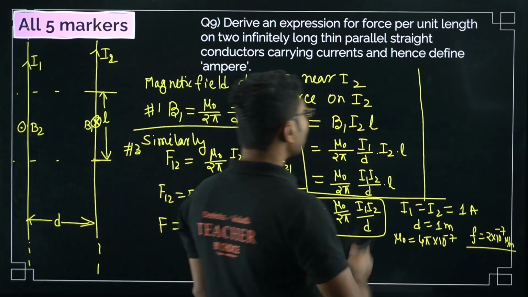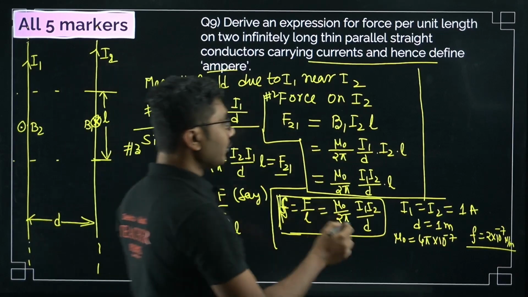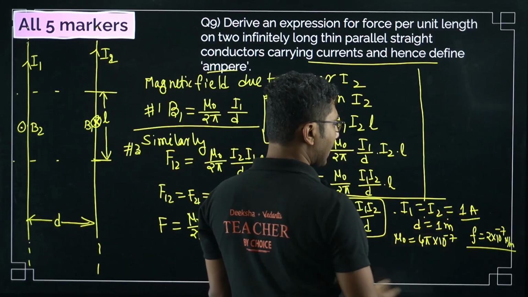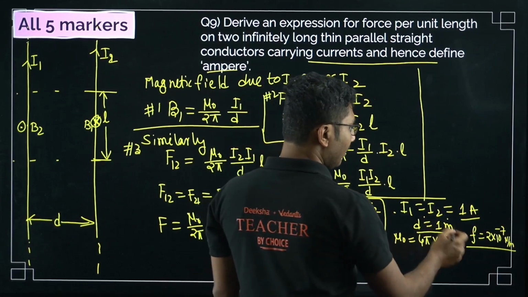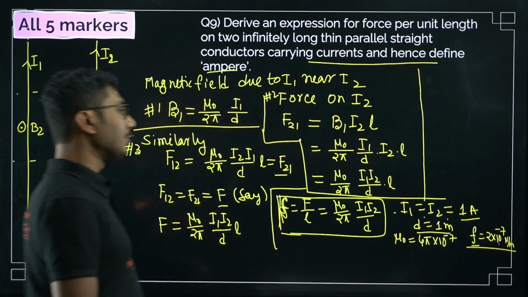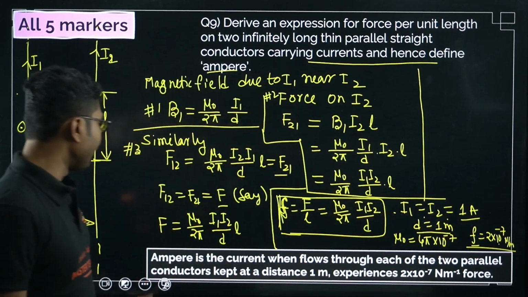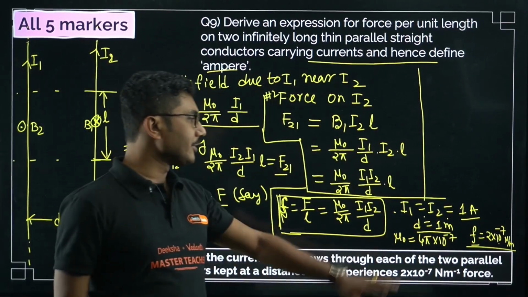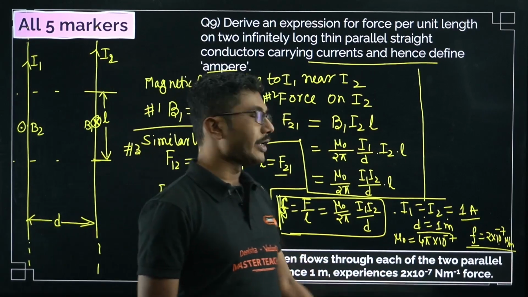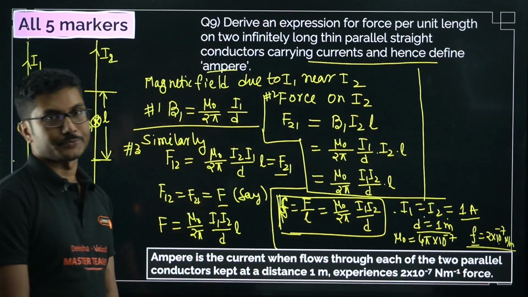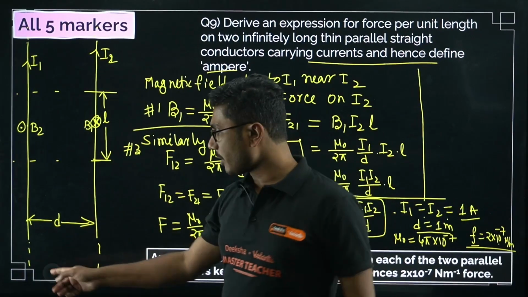And now we have to define the ampere. The term ampere. So what is ampere? If we put I1 equals I2 equals 1 ampere, and D also becomes 1 meter, then the force per unit length becomes 2 into 10 to the power of minus 7 Newton per meter. That is, the definition is: ampere is the current which, when flowing through each of two parallel conductors kept at a distance of 1 meter, experiences a force of 2 into 10 to the power minus 7 Newton per meter.